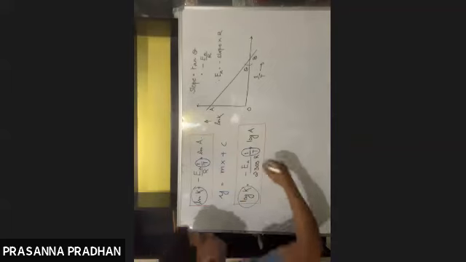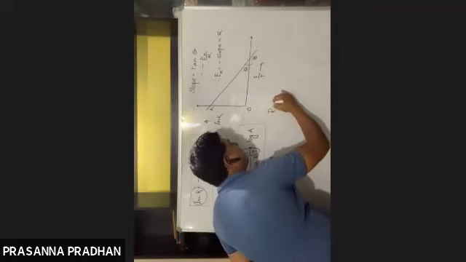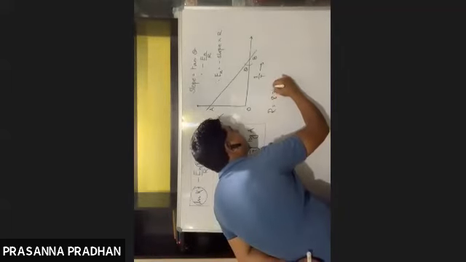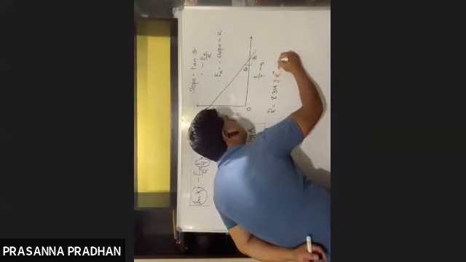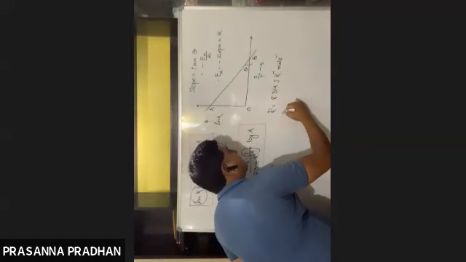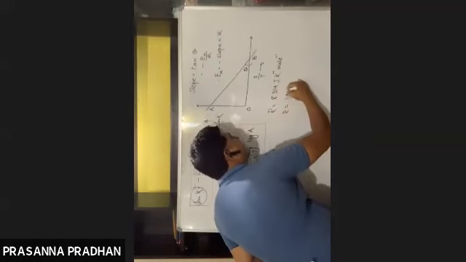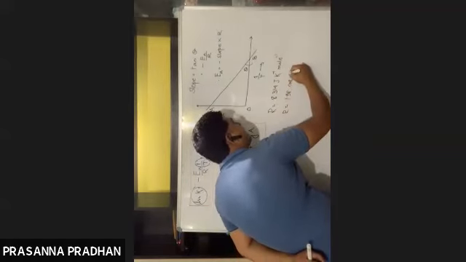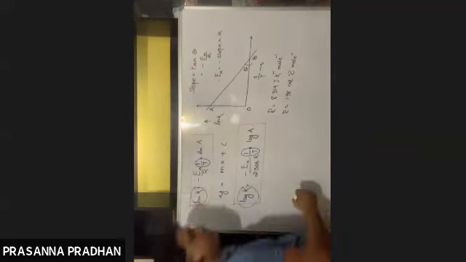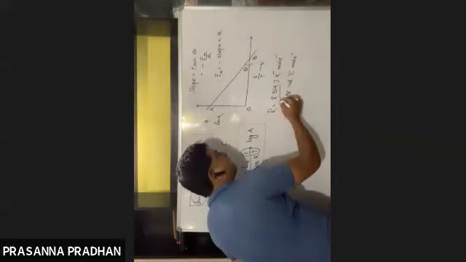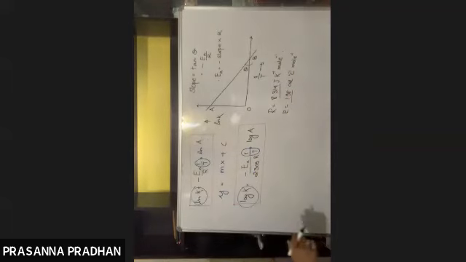The value of R is 8.314 joule per Kelvin per mole, and R is 1.98 calorie per degree Celsius per mole. You can use either of these values depending upon the numerical.